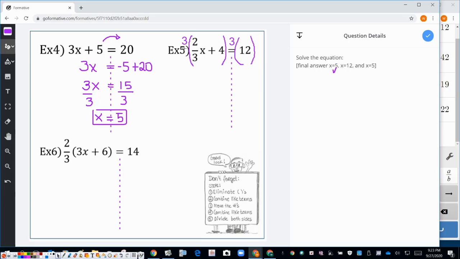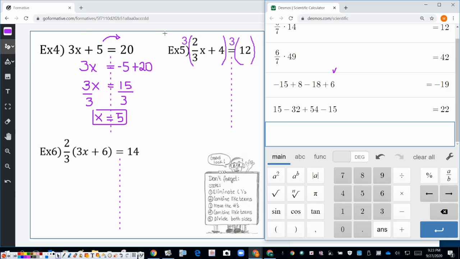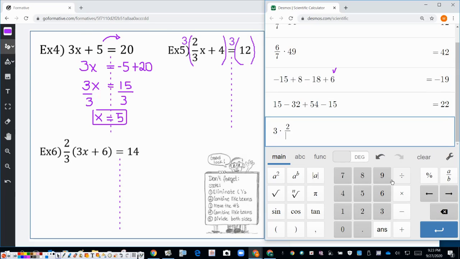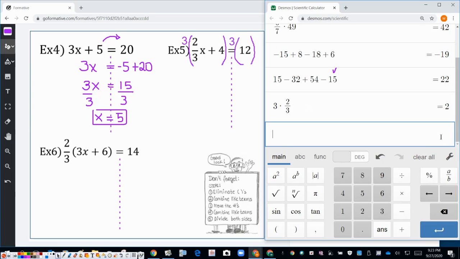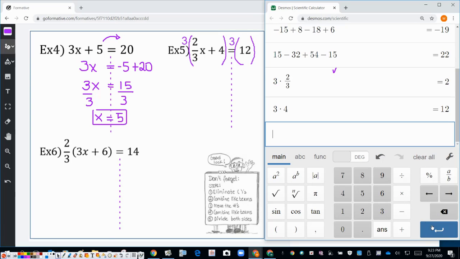So basically I'm going to take the 3 and multiply by 2/3. So 3 times 2 divided by 3 gives me 2x. And then we're going to multiply 3 times 4. So 3 times 4 is 12, and 3 times 12 is 36.